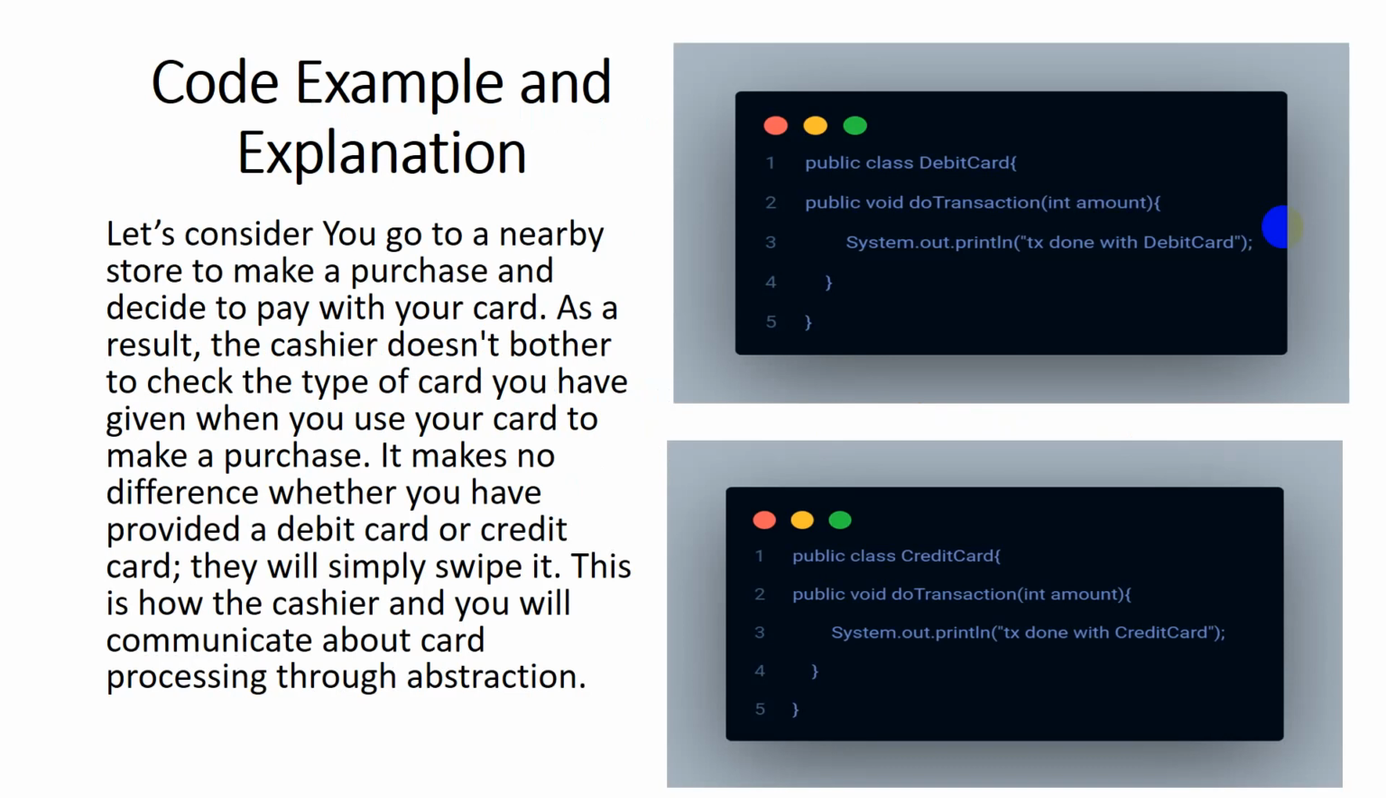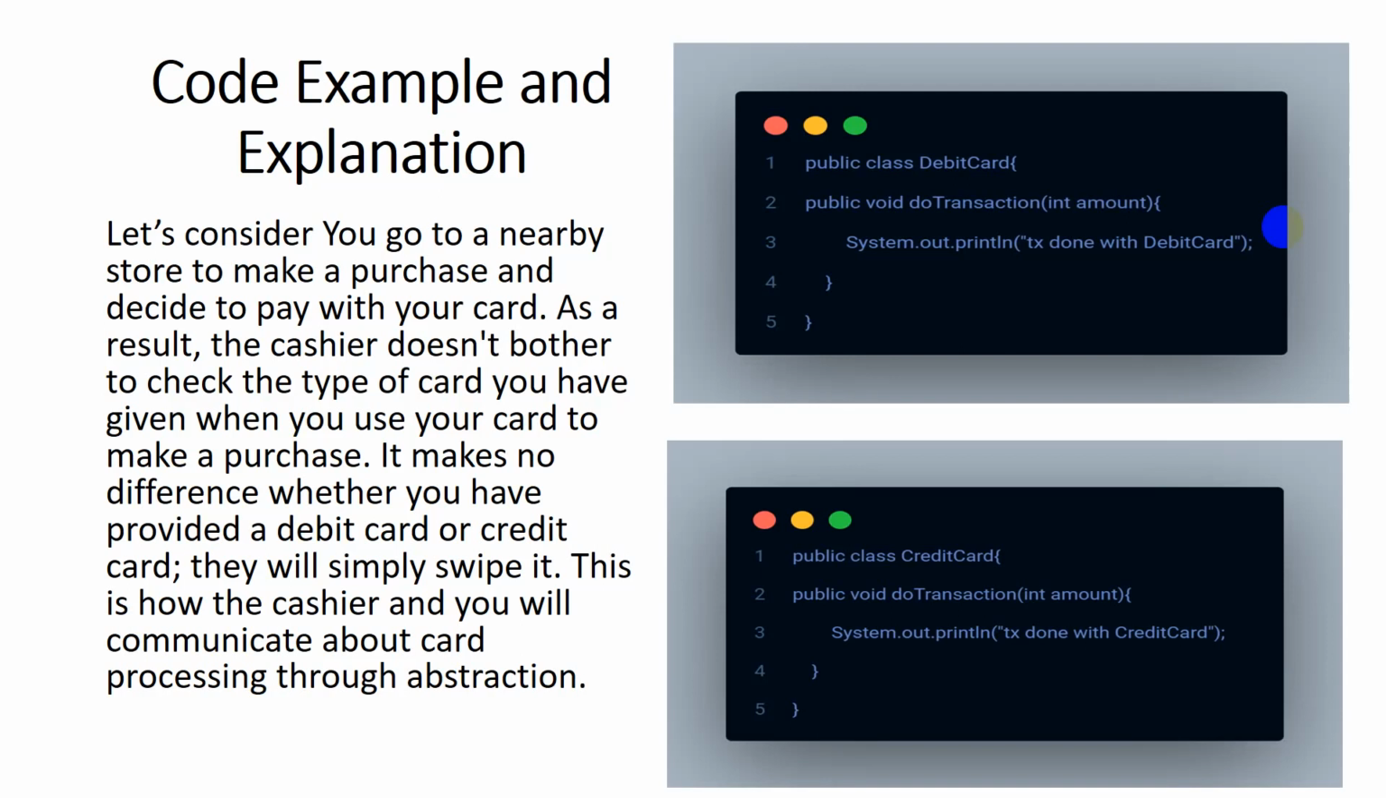Let's consider you go to a nearby store to make a purchase and decide to pay with your card. As a result, the cashier doesn't bother to check the type of the card you have given when you use your card to make the purchase. It makes no difference whether you have provided a debit card or credit card. They will simply swipe it. This is how the cashier and you communicate about the card processing through abstractions.